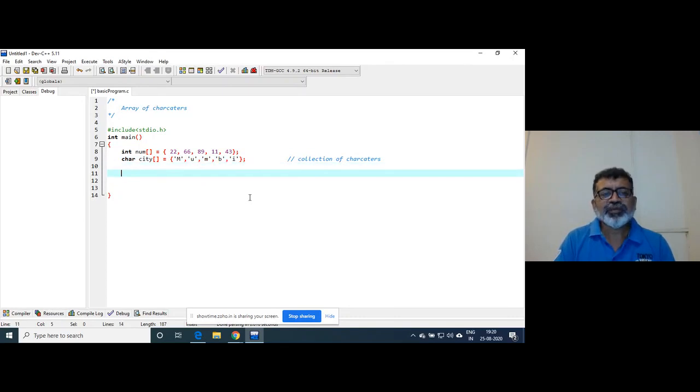But still, we can access those elements.